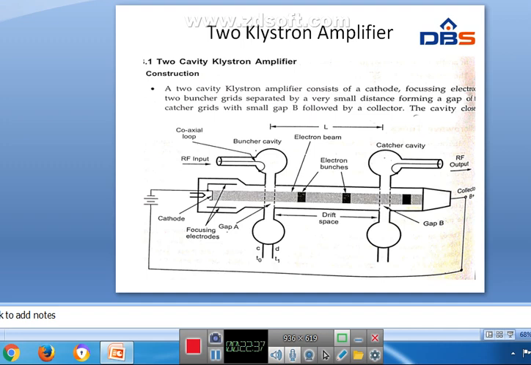Here the RF signal is amplified. See here, the RF signal is applied from the buncher cavity, and the electron beam passes gap A in the buncher cavity. And this electron beam passes to the catcher cavity.